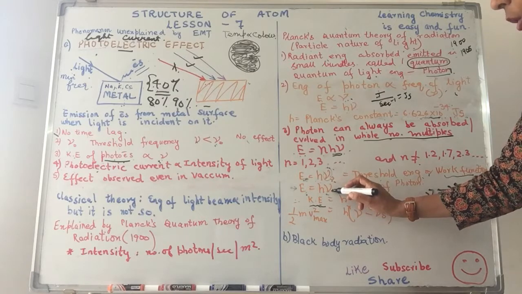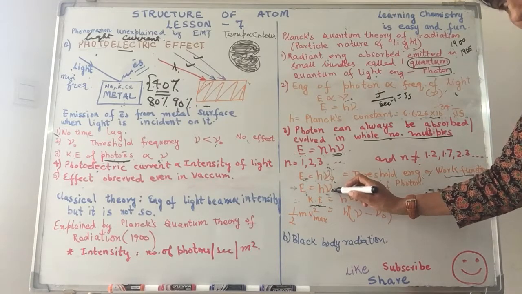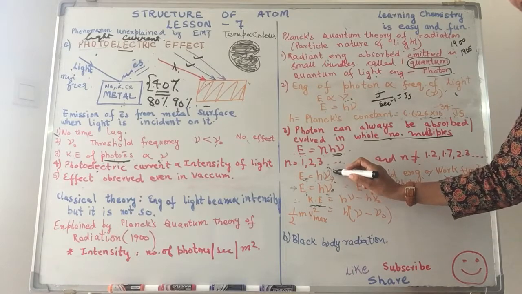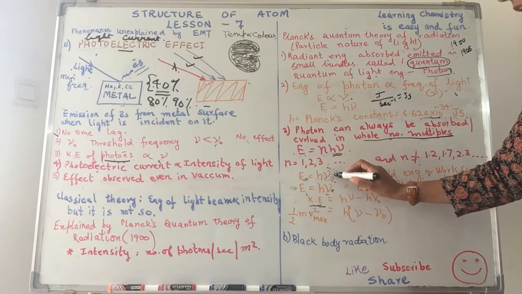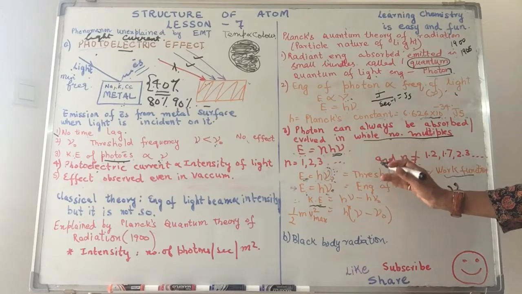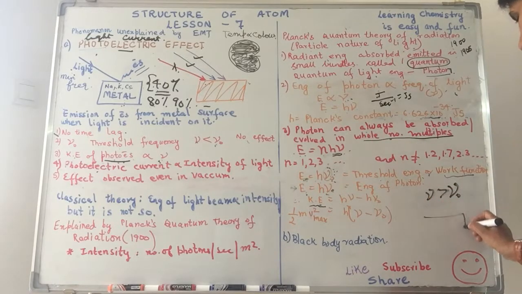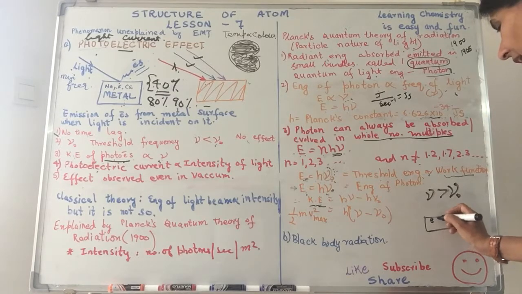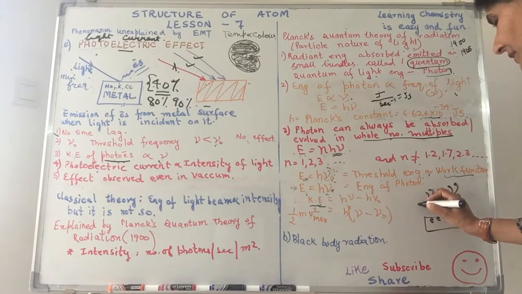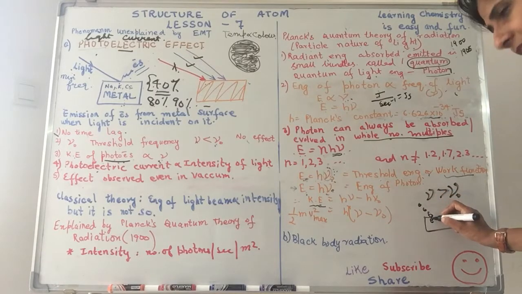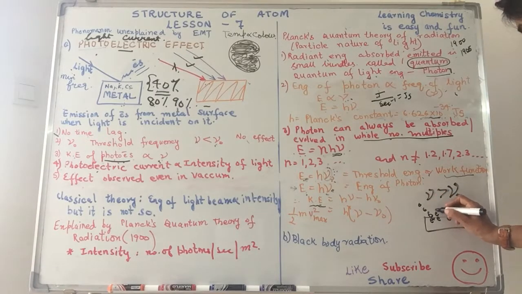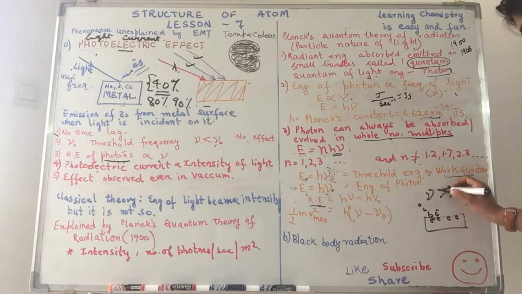The difference of the energy that you have incident onto the metal surface minus the energy that is required to pull the electron away from the metal surface. So what we have over here is the electrons on the surface. You incident light, the photon comes and hits it. The electron comes out of the metal, but it hasn't moved. In order to move it away from the metal surface, it needs some extra energy, and that will cause it to move. Now, because the electron is moving, it has kinetic energy.